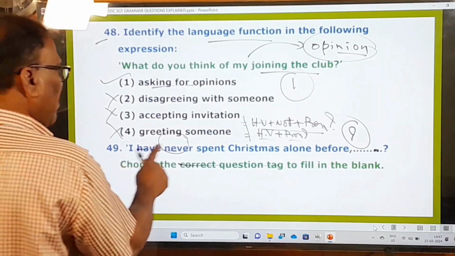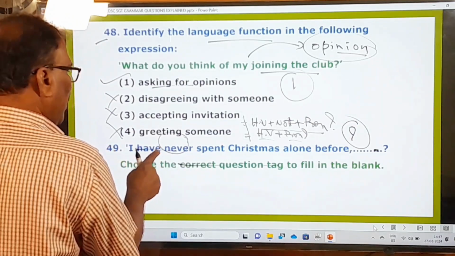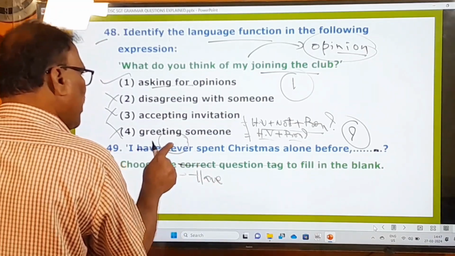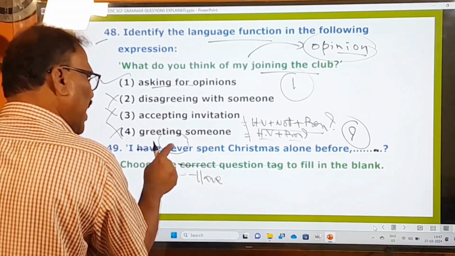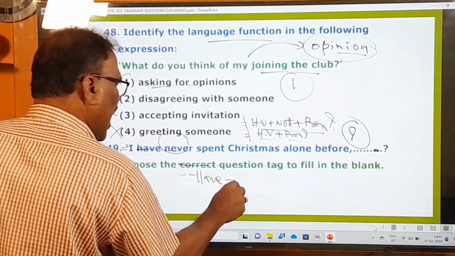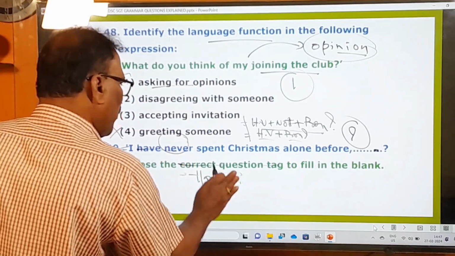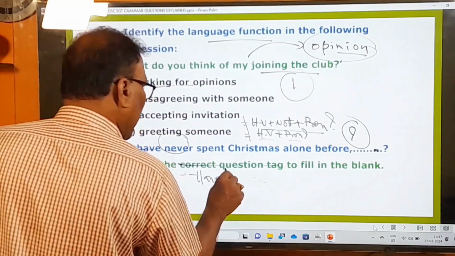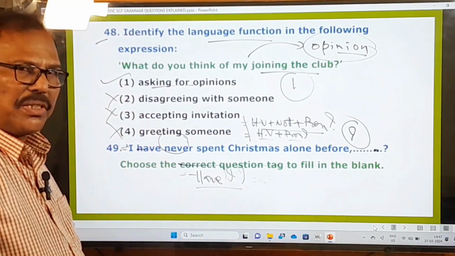So here I have never spent. This is given in the present perfect. So here helping verb is have. But here remember, never is there. Never is a negative word, and therefore it's a negative statement. That's why have plus pronoun. What is the pronoun used here? I. Have I. That means you must say have I. That must be your question tag.